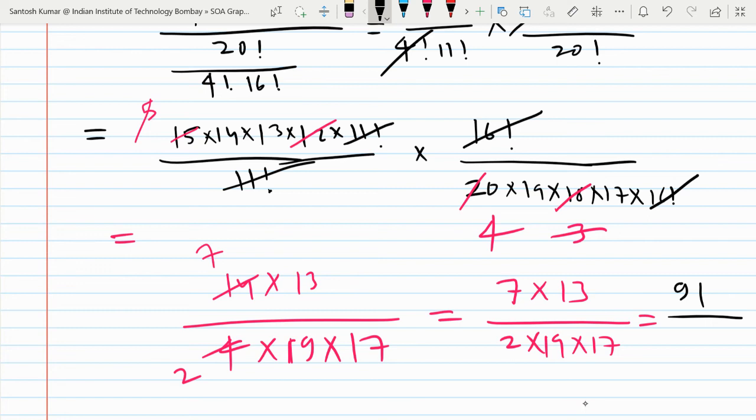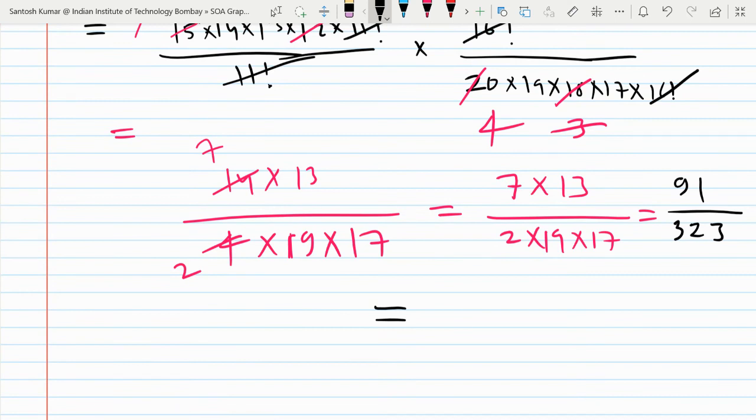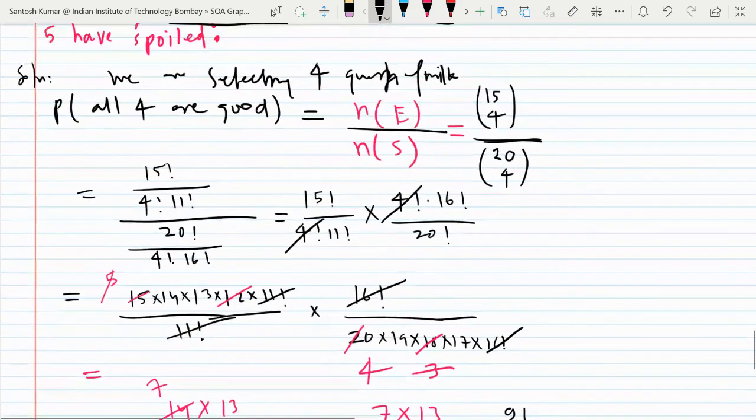So the answer is 0.281. I don't know the answer, so you may divide it and tell me. So this is the answer, 91 upon 323. You may divide it, convert into decimal, and see what is the answer. Okay, this is one of the ways.